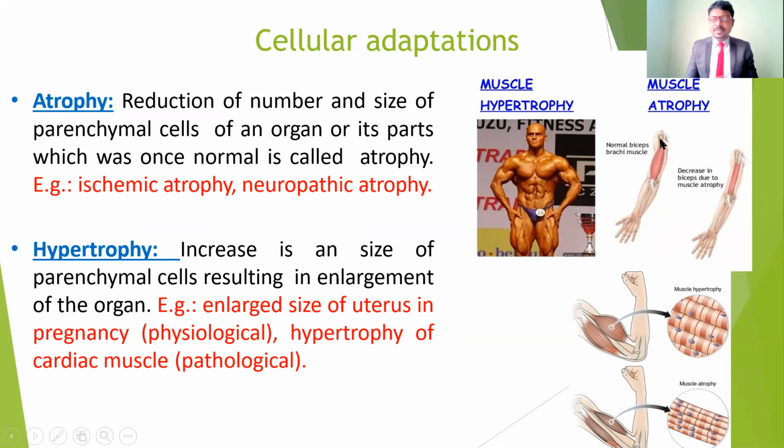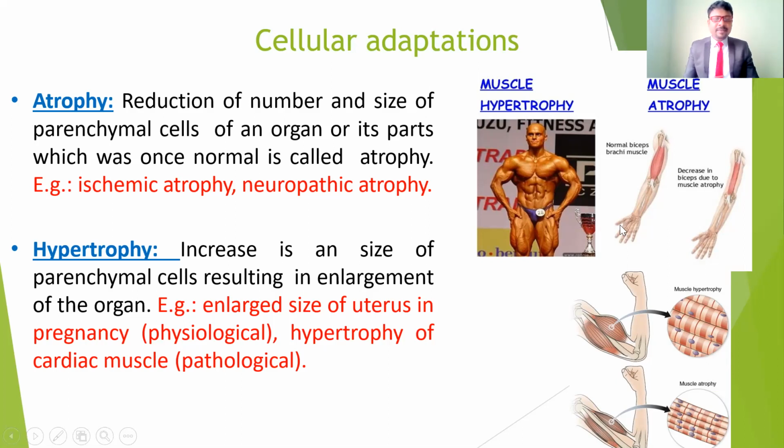If you see the normal muscle, the muscle has tension and also minimal bulk, if you see in the biceps. But in those who have muscle atrophy because of muscle damage or fiber damage, it gets weak and also becomes very thin. So this is one type of cellular adaptation. That means the cells change from their normal positions. The normal size and shape is altered. That is one type of abnormality. So that is atrophy. This also changes the cell.